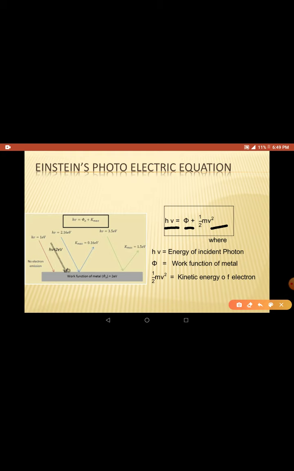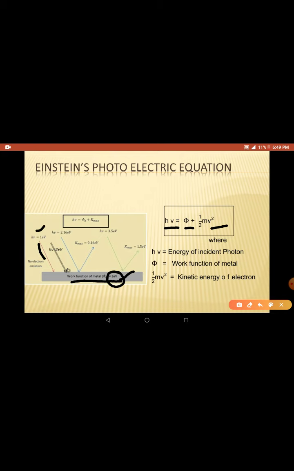In the left side diagram, you can see the metal here, its work function is 2 electron volt. That means if an electron is present inside the metal and wants to come out, it needs 2 electron volts of energy. Here the first red light ray, this photon, has only 1 electron volt.